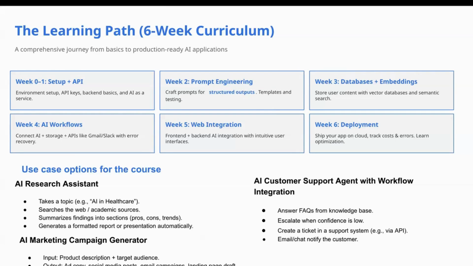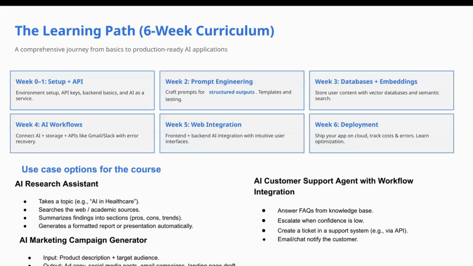Now, in this short application, the demo that we saw, there was no database, right? But in real world applications, we need a database. We need a place of storage where we can store user content, or we might even want to store embeddings, right? So LLMs understand embeddings. We'll see that during the course. So when we are interacting with embeddings, when we do want to carry out an AI search, then we use vector databases, right? It's also called semantic search, by the way.